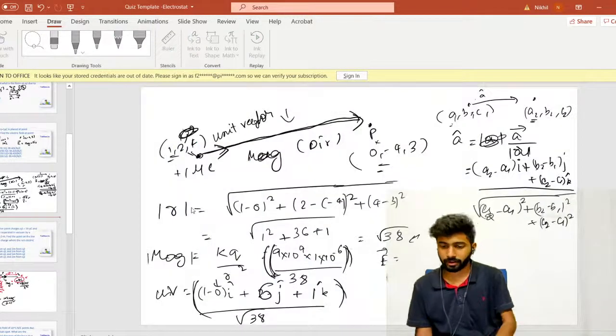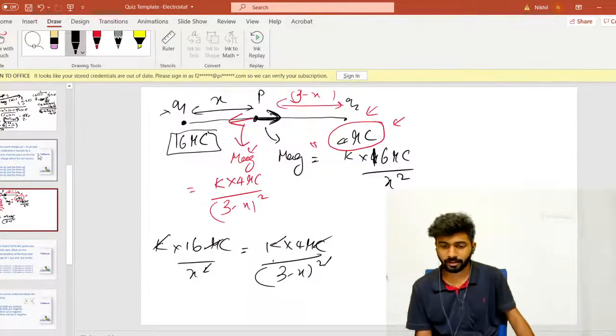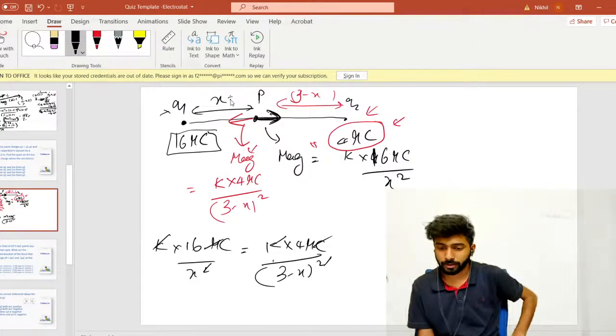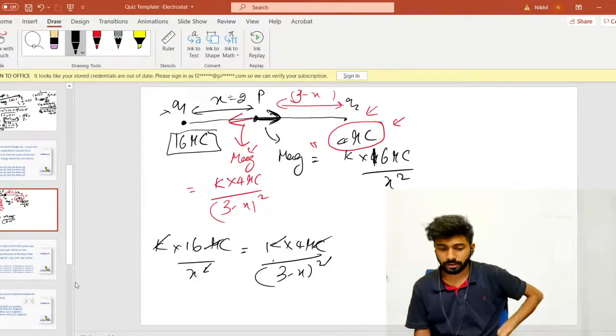2 meter from q1, right? Oh, I just displayed another question. 2 meter from q1. So that means this x will come out to be 2, right, when you solve it. Yeah, I think that's all. Let's move on to the next question now.